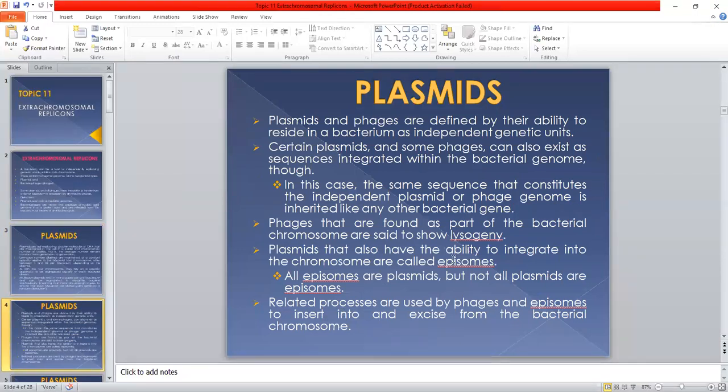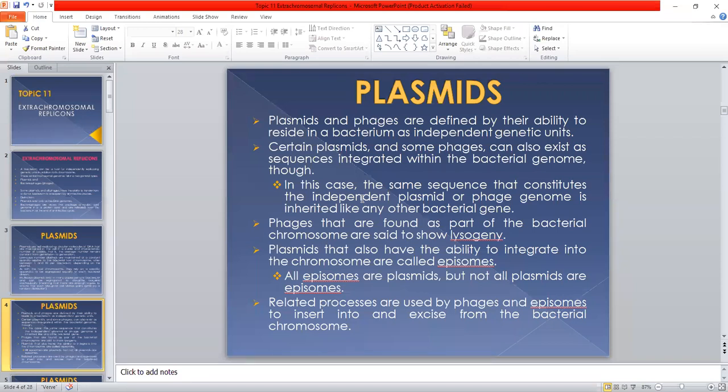Plasmids and phages are defined by their ability to reside in a bacterium as independent genetic units. So the classification of plasmids and phages is on the basis of their independent existence within the bacterial cells. Certain plasmids and some phages can also exist as sequences integrated within the bacterial genome.